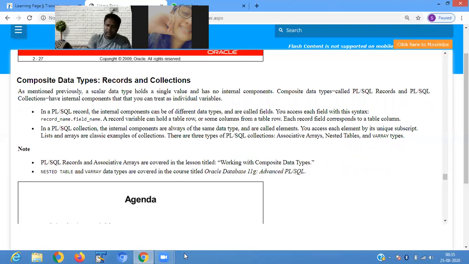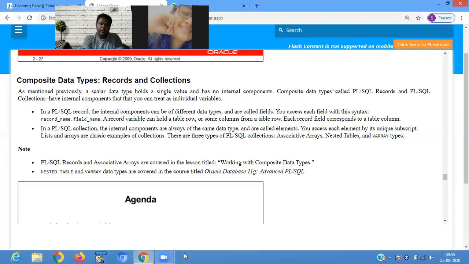Next comes the composite data type. As mentioned previously, a scalar data type holds a single value and has no internal component. Composite data types, called the PL/SQL record and PL/SQL collection, have internal components that you can treat as an individual variable.